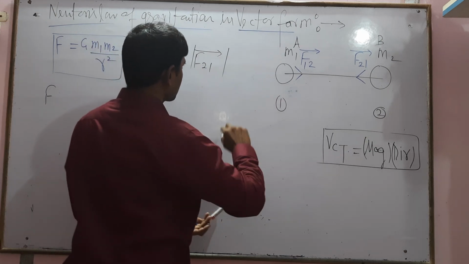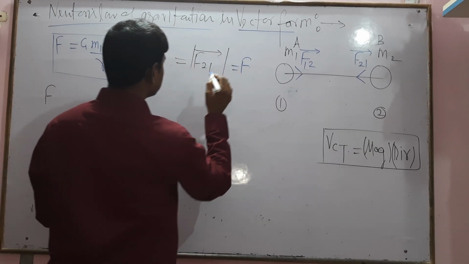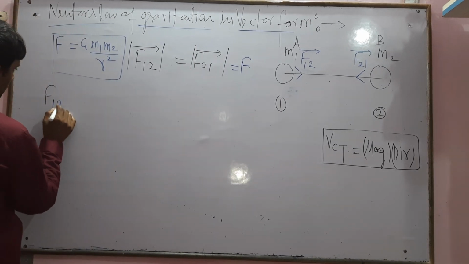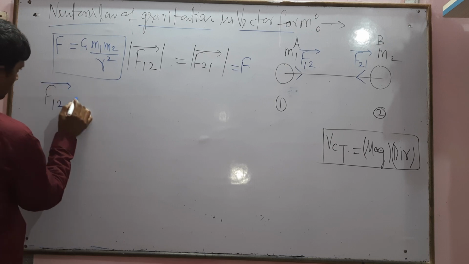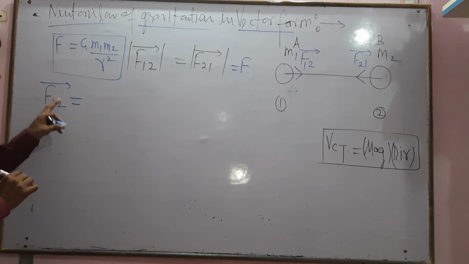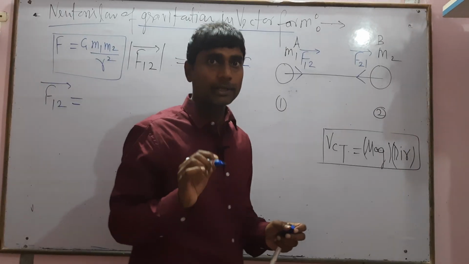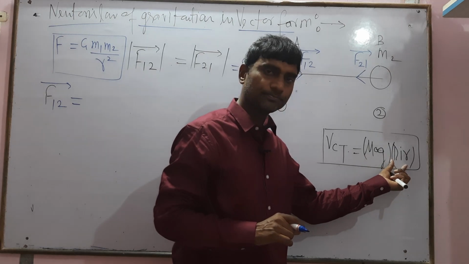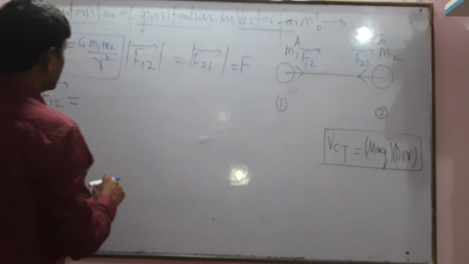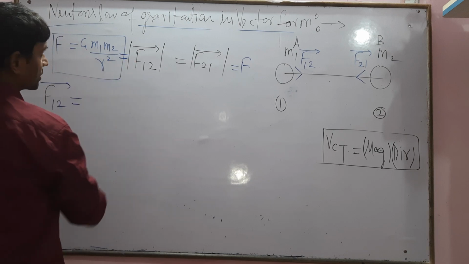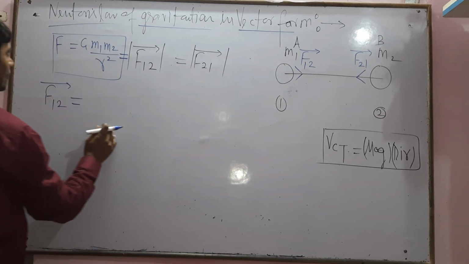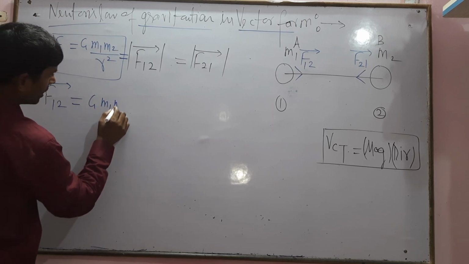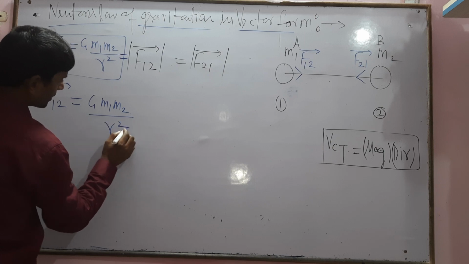Let us suppose this force equals F. We also want to discuss the force on 1 due to 2. A vector is always written as magnitude times direction. The magnitude equals G m1 m2 divided by r square.